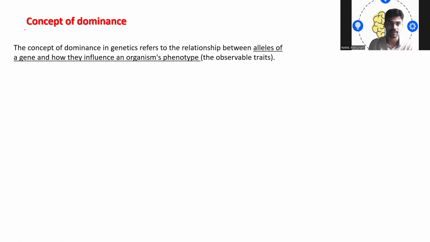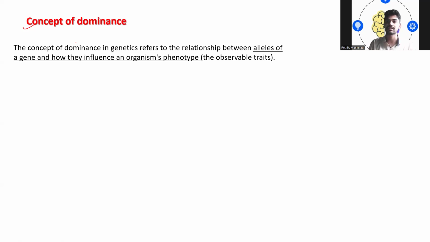See, coming to the concept of dominance, the concept of dominance in genetics refers to the relationship between the alleles of a gene and how they influence an organism's phenotype. So how they are representing the characteristics and how they are influencing one specific organism's phenotype, or their entire physical appearance and even internal appearance, everything, their observable traits.